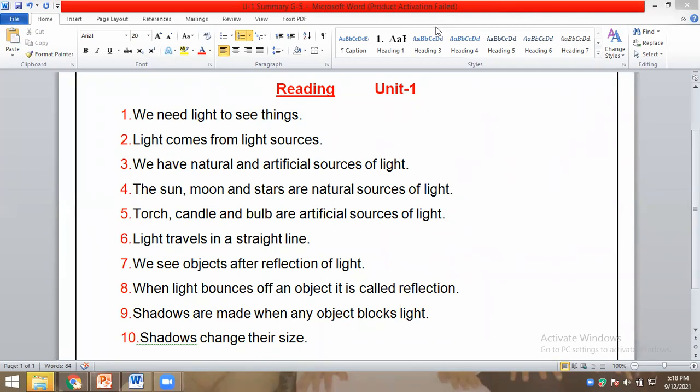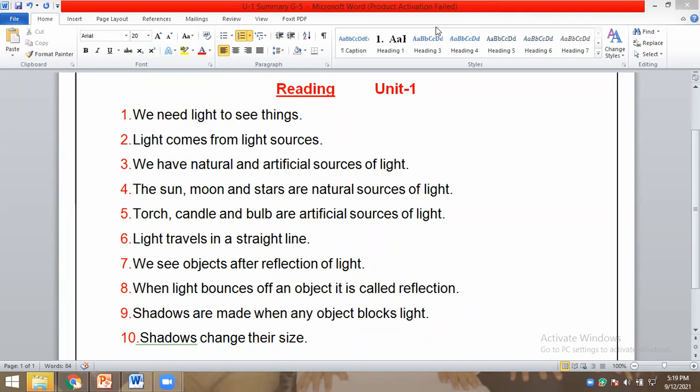Yazan. Yes, teacher. Number one, we need light to see things. Two, light comes from light sources. Three, we have natural and artificial sources of light. Four, the sun, moon, and stars are natural sources of light. Five, torch, candle, and bulb are artificial sources of light.